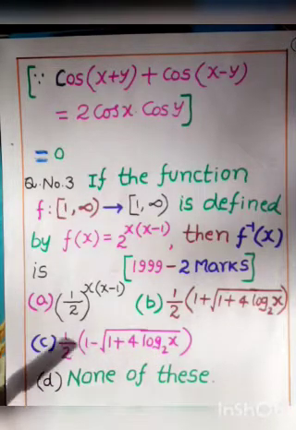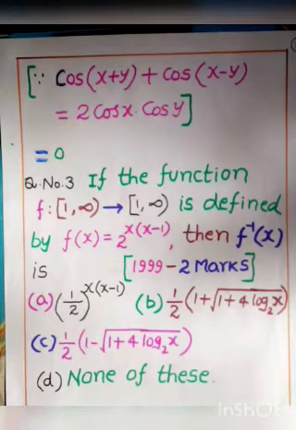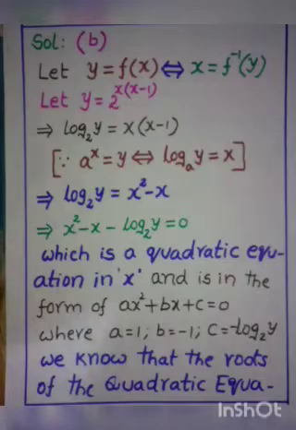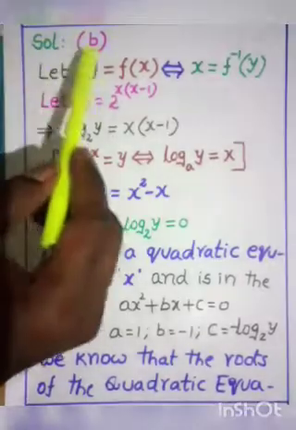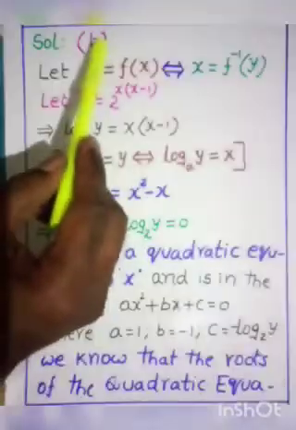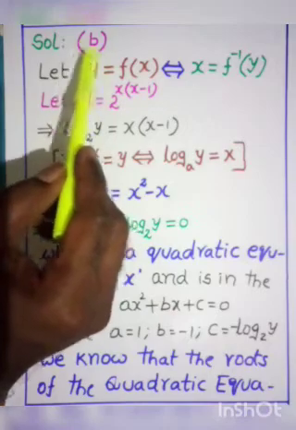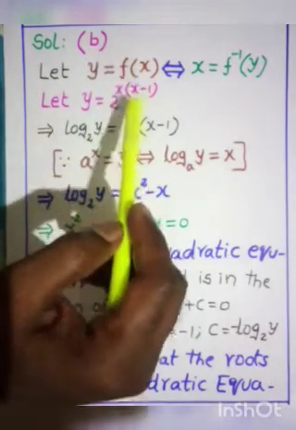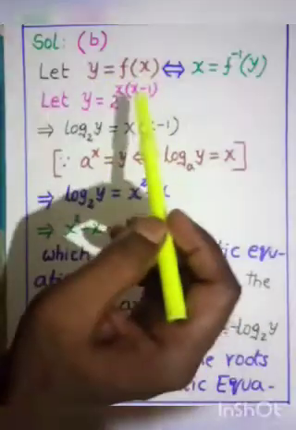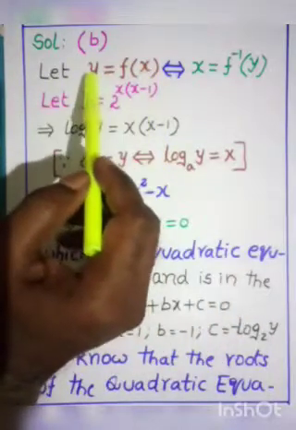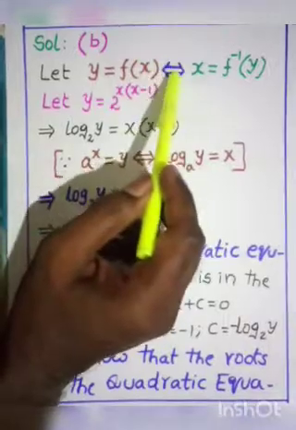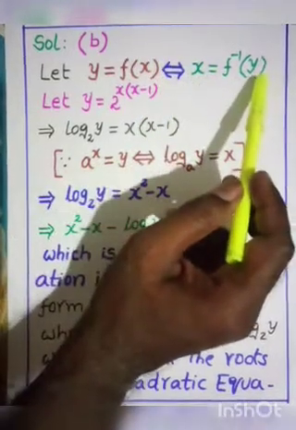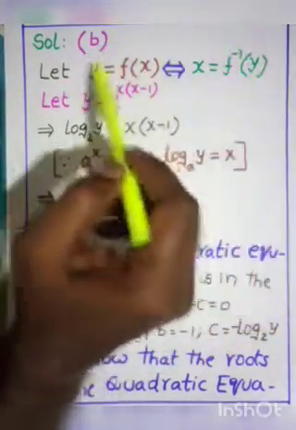Okay, my dear children. Now let us find out the inverse of the given function. See here, the answer to this question is B, that is the second option. Why is the answer B? Let us see. If f is a bijective function, we know that if y is equal to f of x, it implies that x is equal to f inverse of y. We can write this equation.